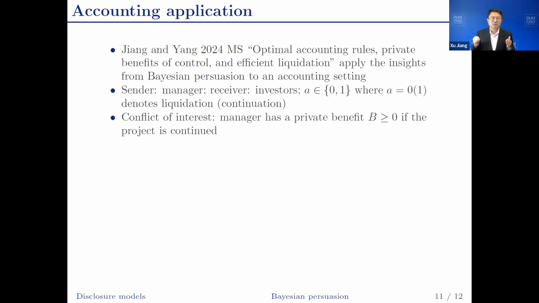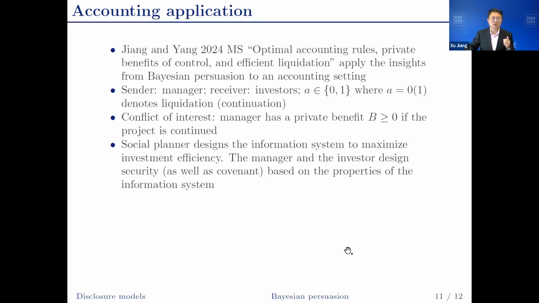The investors always want to make the economically correct decision. You liquidate when the project's expected future cash flow is not big enough, is smaller than the liquidation value, and you continue otherwise. But the manager has a private benefit if the project is continued. So the manager has an excessive incentive to continue the project. The social planner designs the information system to maximize investment efficiency.